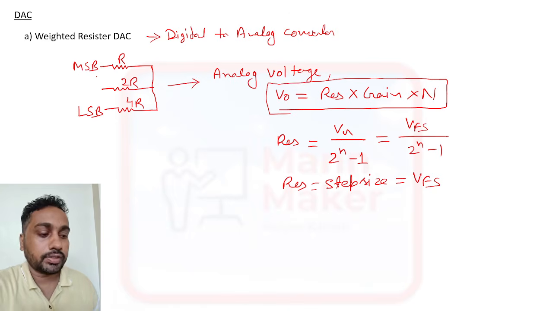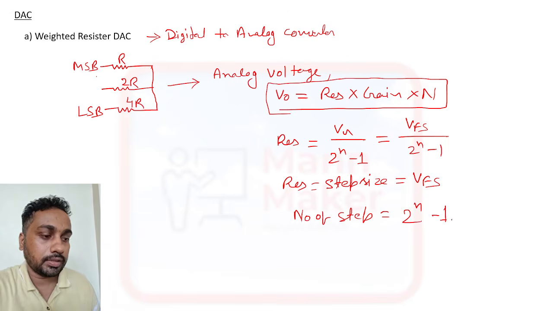This is the resolution formula. And 2^n minus 1 is what? Number of steps. Number of steps is 2 to the power n minus 1.